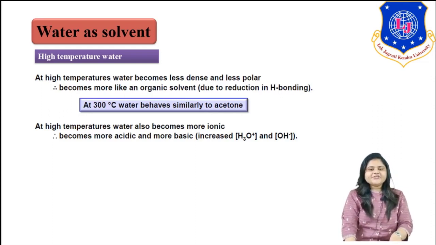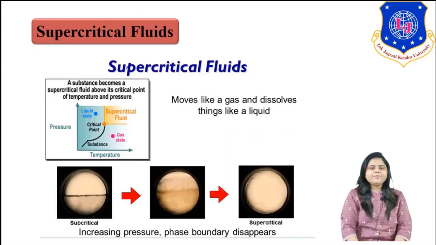At a high temperature, water becomes more ionic in nature. That means it is more acidic and more basic in nature, as at high temperature, water will become more ionic in nature, which increases the H3O plus ion and OH minus ion. Next we will see supercritical fluid as a green solvent.